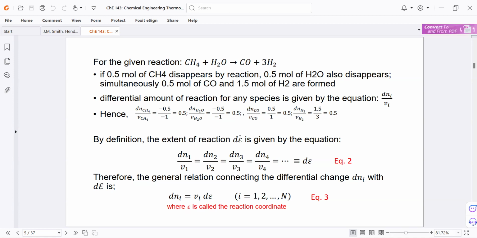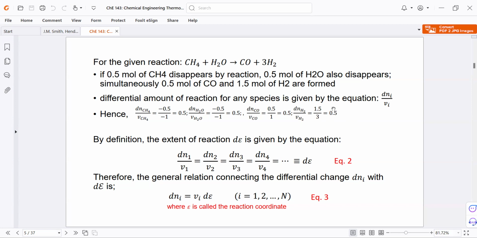Okay? And therefore, in general, if we take the change in the amount of each species in the chemical reaction, that's these dn sub 1, sub 2, and so on, divided by their stoichiometric coefficient, it's just equal to some value.